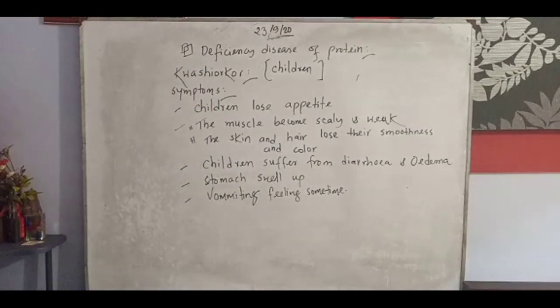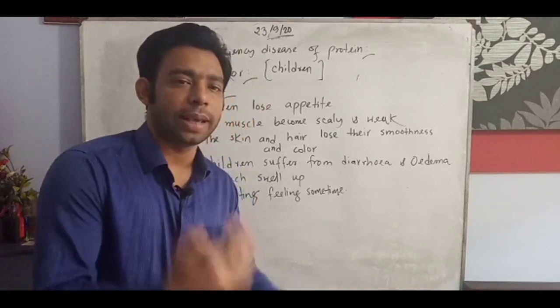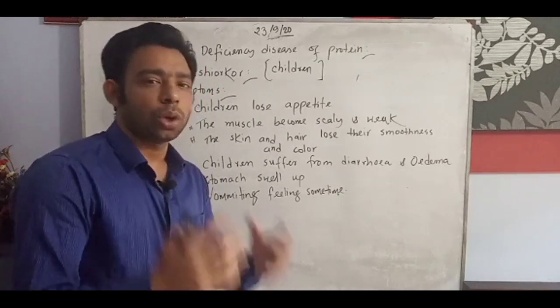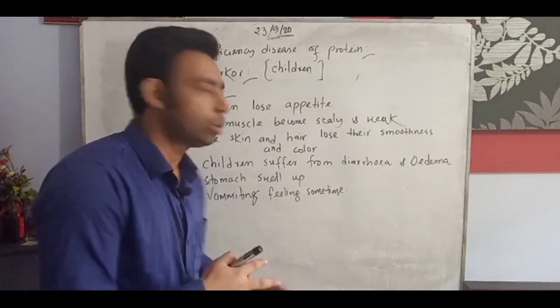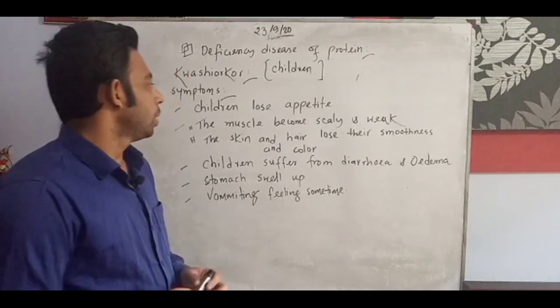It is almost all given in our book. We just try to learn about kwashiorkor disease and some of its symptoms. Basically, other age groups can also be affected, but specifically kwashiorkor is a children's disease caused by deficiency of protein.